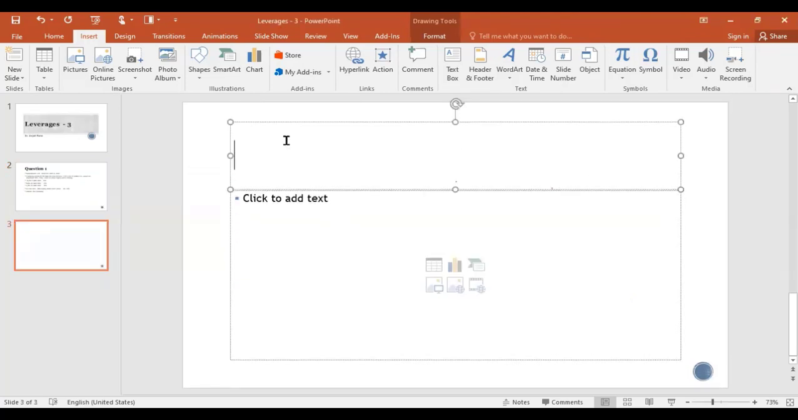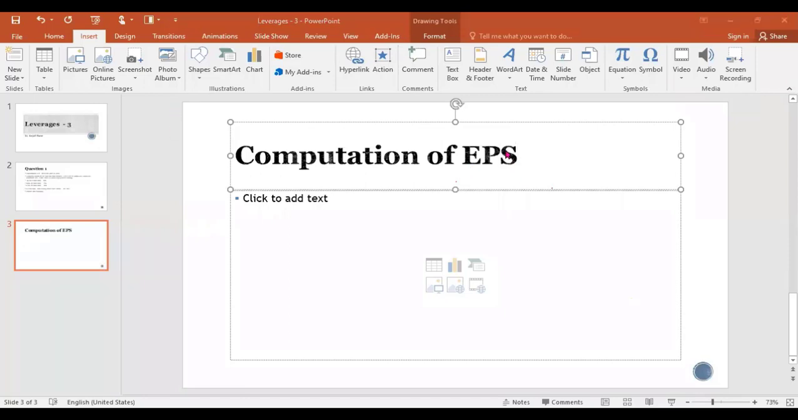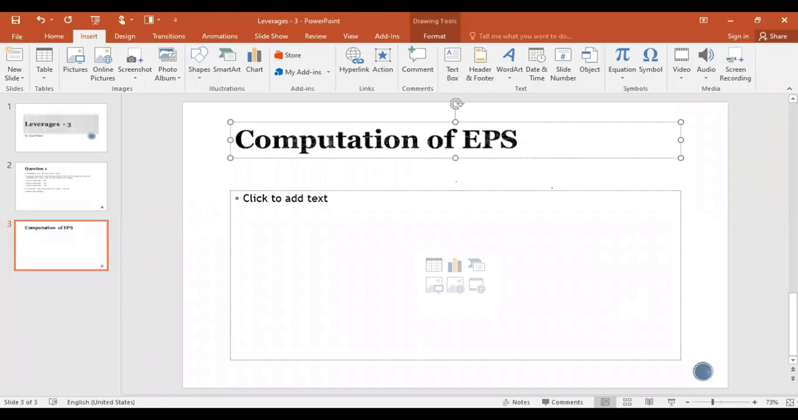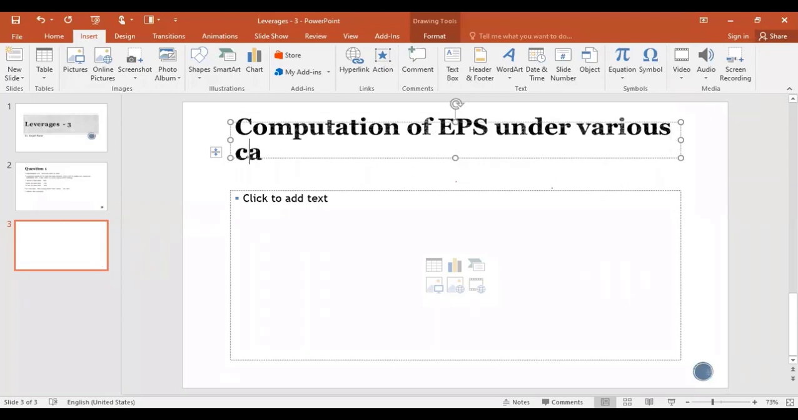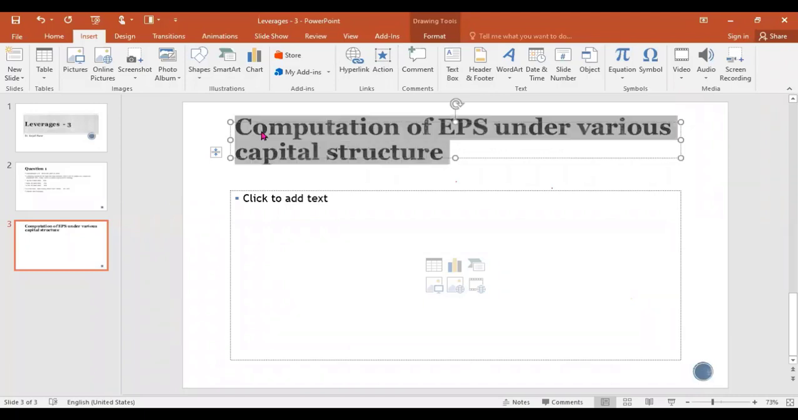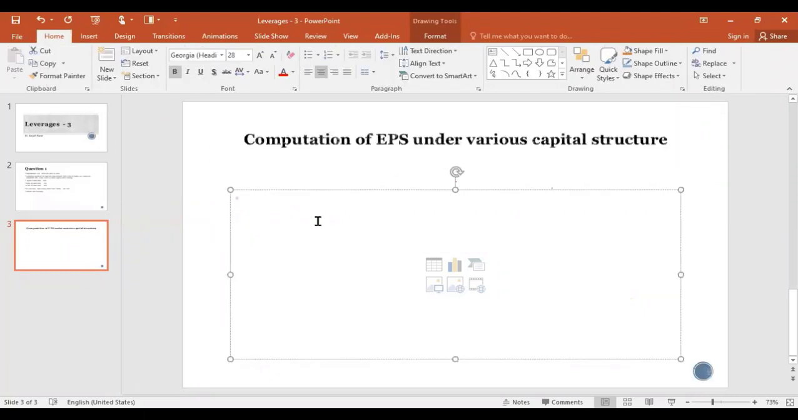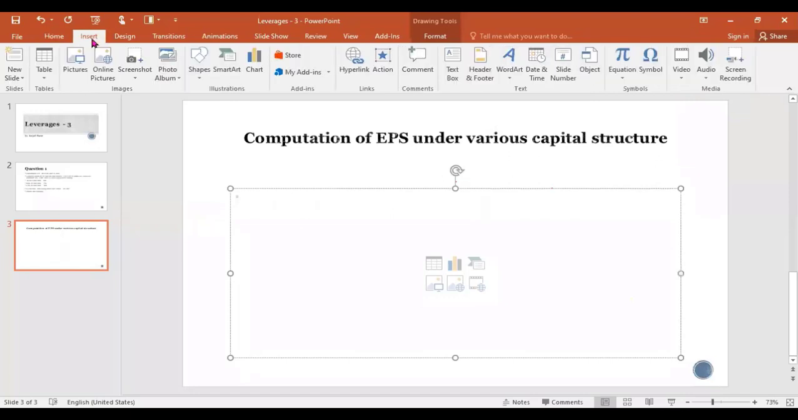Write the heading: computation of EPS under various capital structure. So this is your heading you need to write there. Fine. Okay.